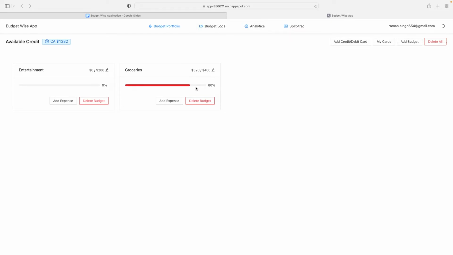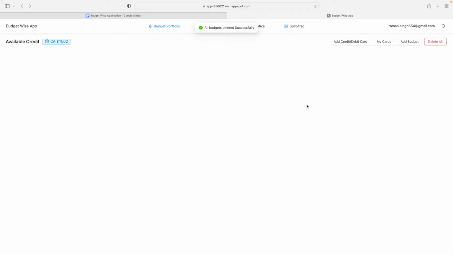You can also delete all the budget cards by clicking on the Delete All button and delete a single card by clicking on the Delete Budget button. And this concludes the budget portfolio feature of the BudgetWise application.